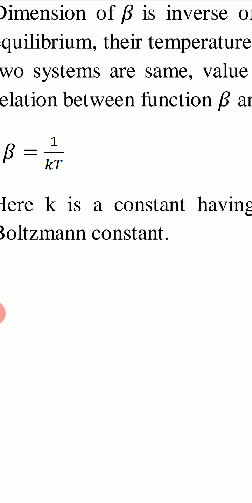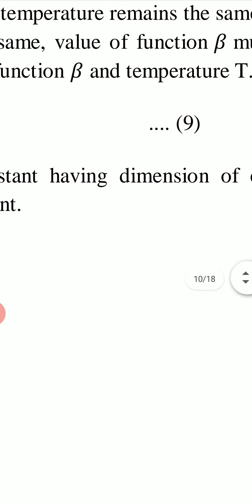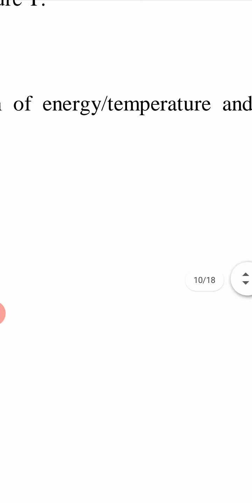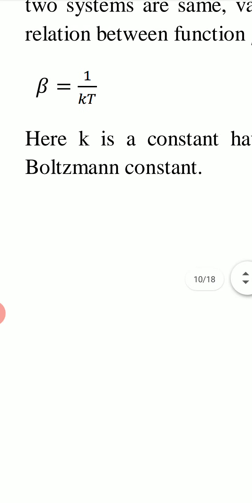KT has dimension of energy. So dimension of K equals dimension of energy upon dimension of temperature, and its unit is joule per degree Kelvin. This constant K is known as Boltzmann constant.